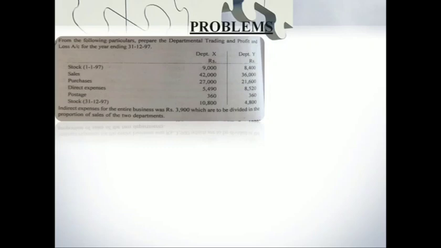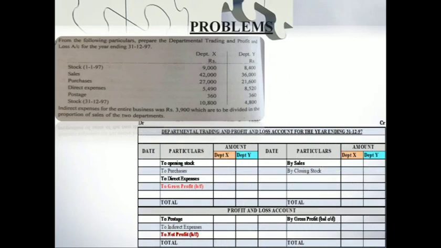You could see a departmental trading and profit and loss account has to be prepared for this problem, wherein they have given all the items. In this problem you could see there are 2 departments given, department X and Y. So for this problem we are going to have 2 amount columns, one for department X and the other for department Y, and we are going to record both the amounts separately in 2 different amount columns.